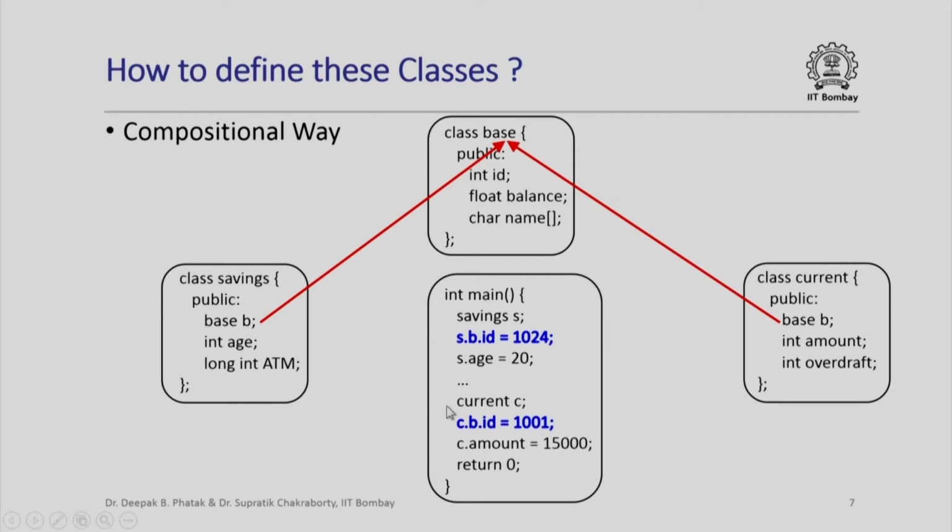So, this is called the compositional way of representing a hierarchy of information. The common information is saved or represented in a base class, and then I keep instantiating objects of this base class in the different other accounts which are special cases of this base class. So, like a current account is a special case of a base account, and a savings account is a special case of the base account.